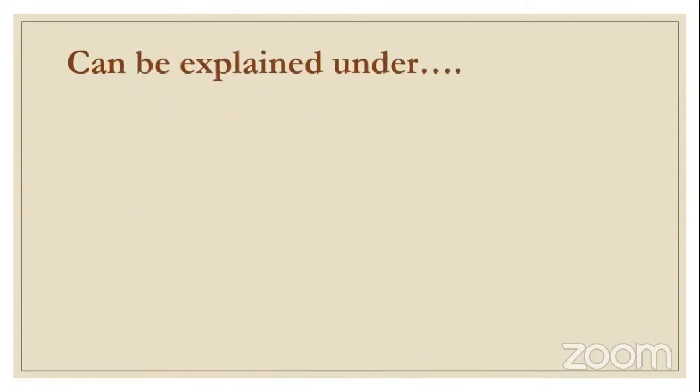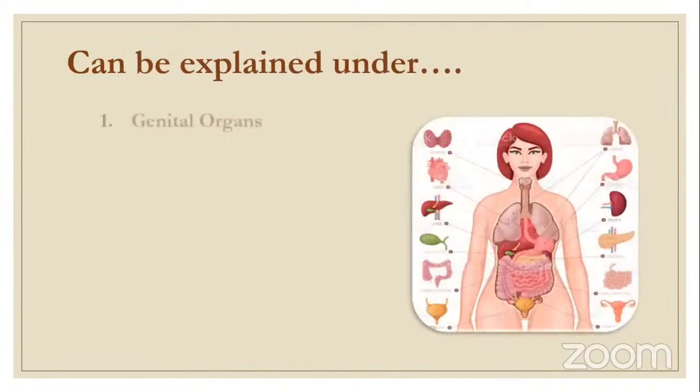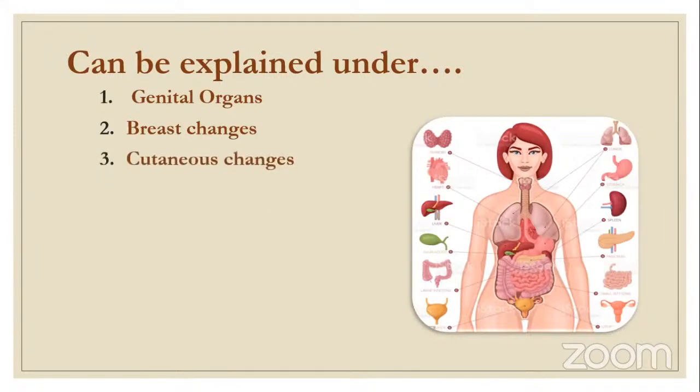Now, the physiological changes can be explained under a few headings. The first one is the genital organs: what are the anatomical and physiological changes in the genital organs. Then the breast changes, mainly preparing for lactation. The preparation for lactation occurs since the beginning of pregnancy itself. And cutaneous changes. Cutaneous means skin. What are the skin changes? And then weight gain. What is a normal weight gain in pregnancy? What is abnormal? And what is the range? All that will be discussed.